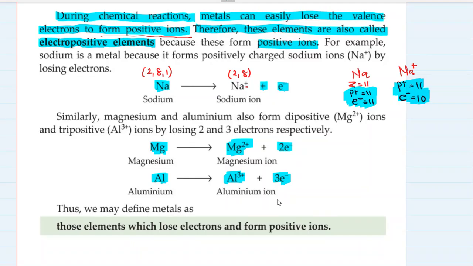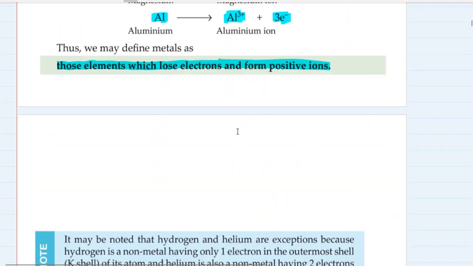So all metals are called electropositive elements. Why are they called electropositive elements? Because they lose electrons and they become positively charged. Thus, we may define metals as those elements which lose electrons and form positive ions. Okay, so now it is clear how metals behave, what is the peculiar characteristic of metals which makes them metals. Okay, let's go ahead.